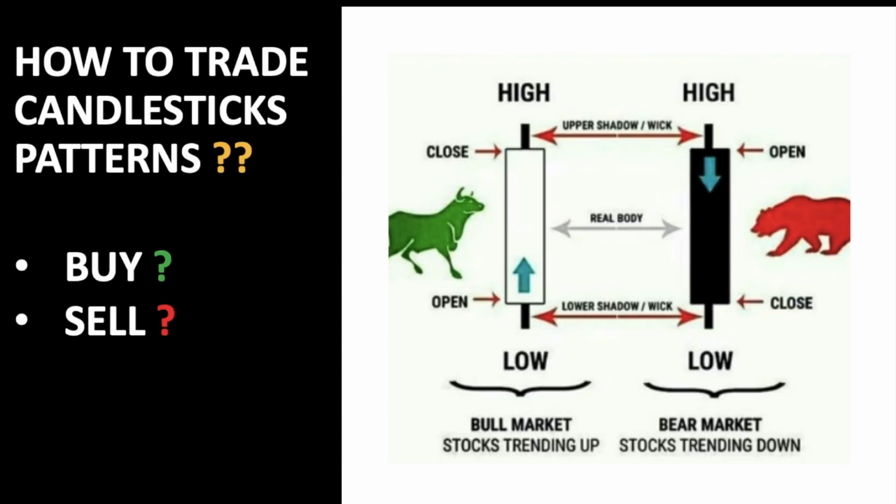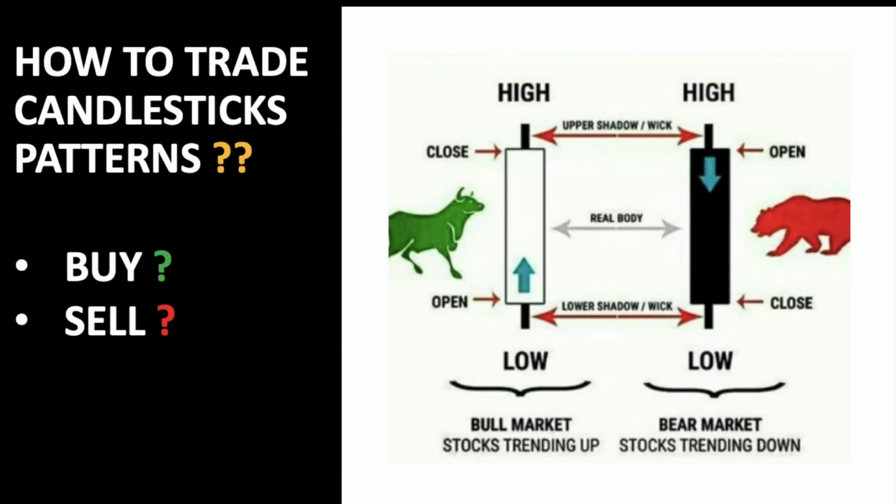Basically, if you consider 1 day data of a candlestick, that usually represents the price data of that stock over the 1 day. So the candlestick is like this one, right? Open is here, and close is higher. So this candlestick is a bullish market, so we can say the stock is trending up. If open is high and close is lower than the open price, then we say the stock is trending down, right? So that is a bear market.